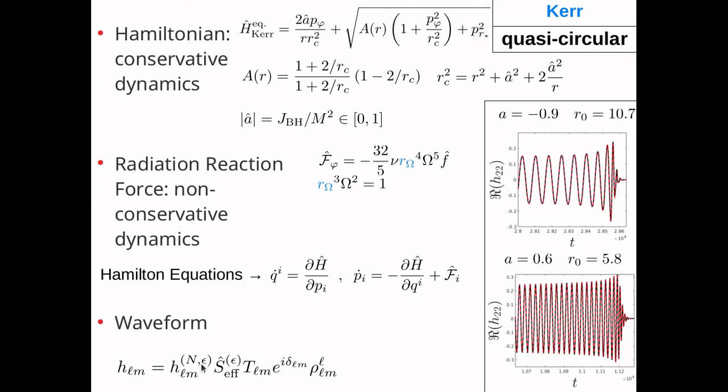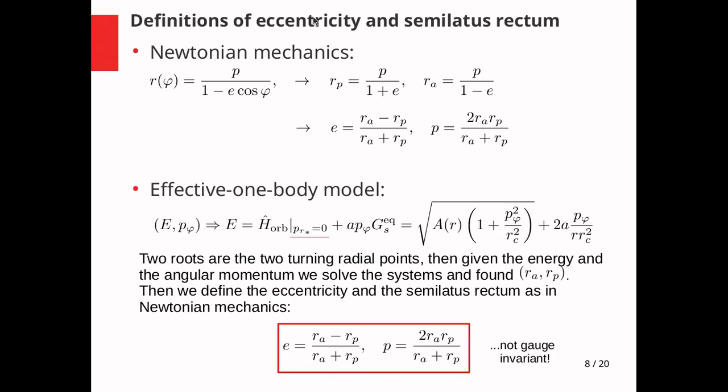In the EOB model, the waveform is decomposed in multipoles, and each multipole has a Newtonian contribution and some post-Newtonian factors. And here you can see two examples for the dynamics that I've shown before. But now let's move to the eccentric case.